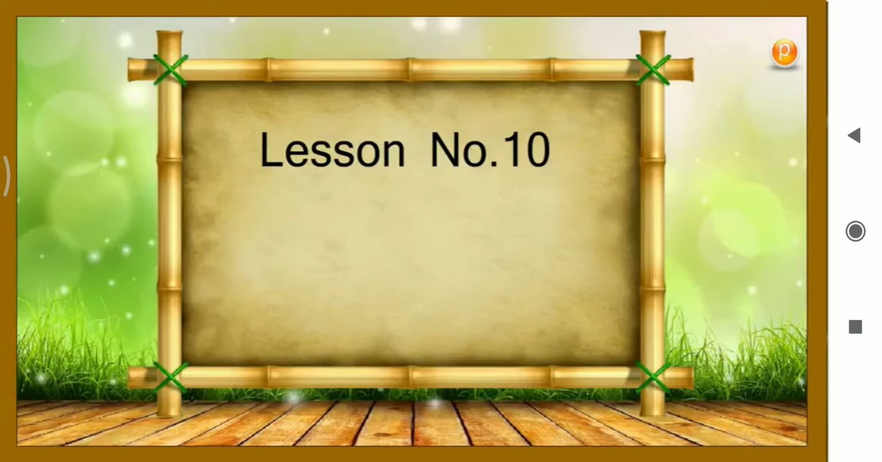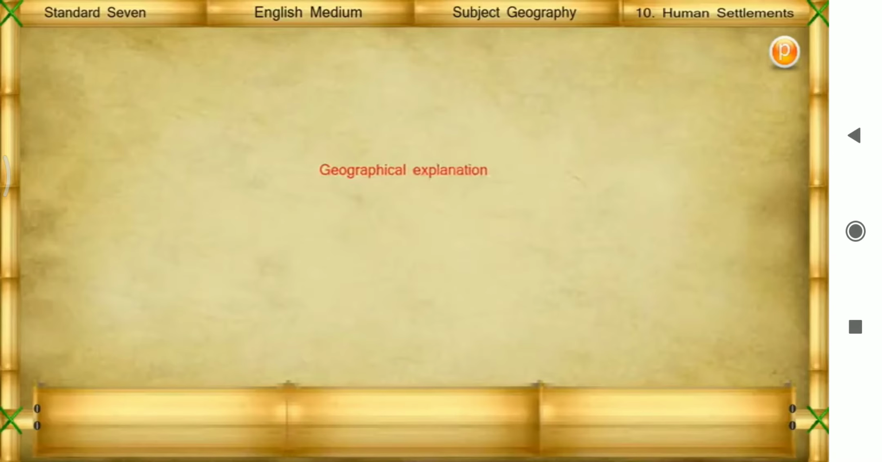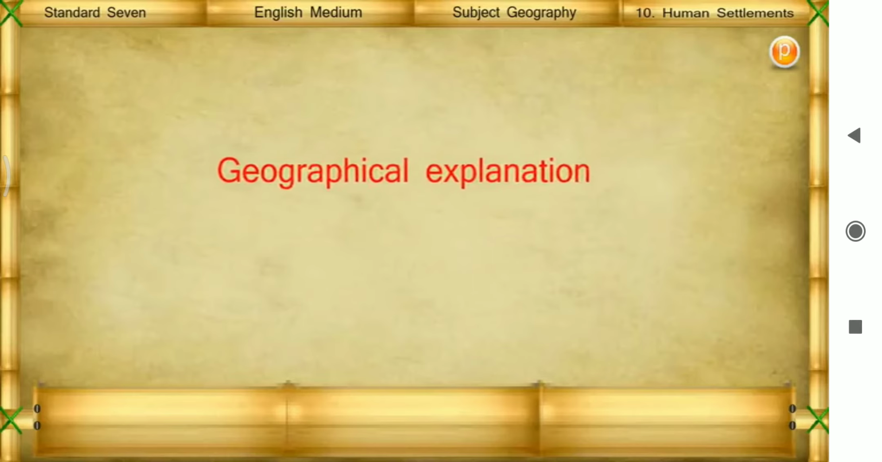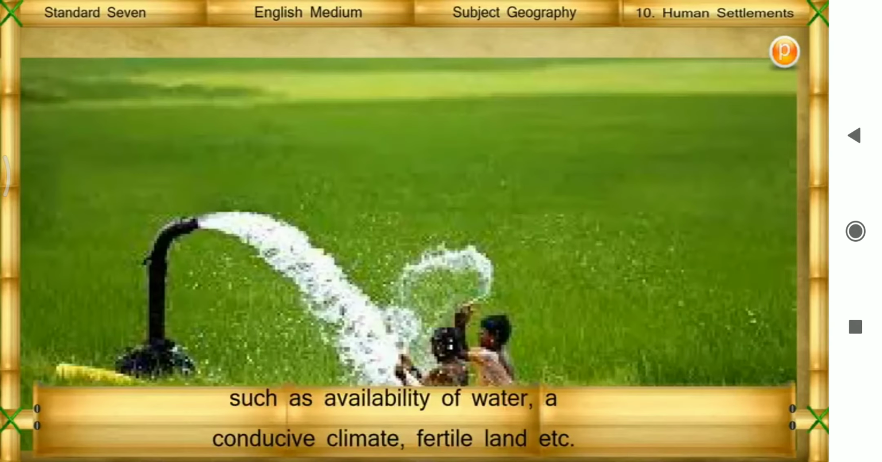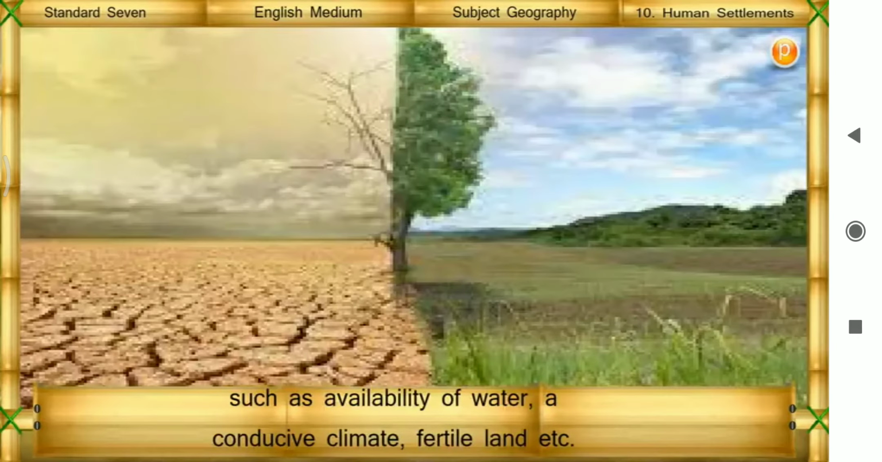Lesson number 10. Human Settlements. Geographical explanation. Human settlements flourished at places with favorable geographical conditions such as availability of water, a conducive climate, fertile